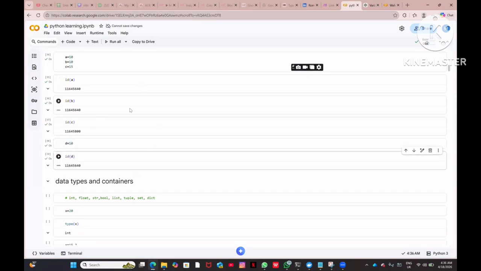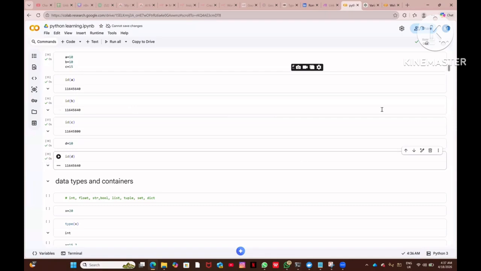So today, what we have learned so far is that you can do the basic arithmetic calculation without defining anything. You can do the plus, minus, division, subtraction, etc. You can define the variables and you can get the address of the variables. So those are the things which we have learned. The next topic is what is the data type and the container.